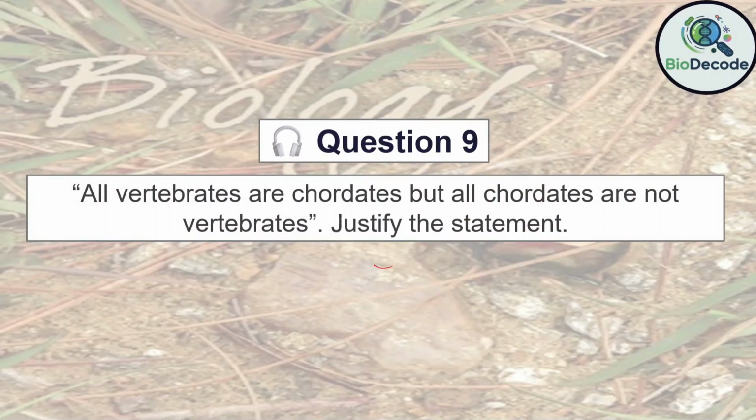Question 9. All vertebrates are chordates, but all chordates are not vertebrates. Justify the statement. Answer. All vertebrates belong to the phylum Chordata because they possess fundamental chordate features such as a notochord, dorsal hollow nerve cord, pharyngeal slits, and post-anal tail at some stage of development.